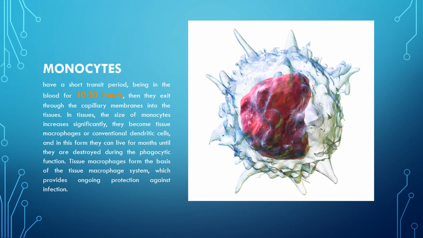Then they exit through the capillary membranes into the tissues. In tissues, the size of monocytes increases significantly. They become tissue macrophages, or conventional dendritic cells, and in this form they can live for months until they are destroyed during the phagocytic function. Tissue macrophages form the basis of the tissue macrophage system, which provides ongoing protection against infection.